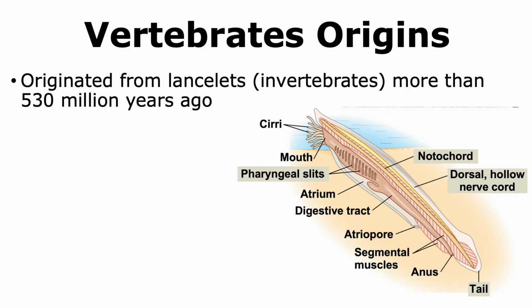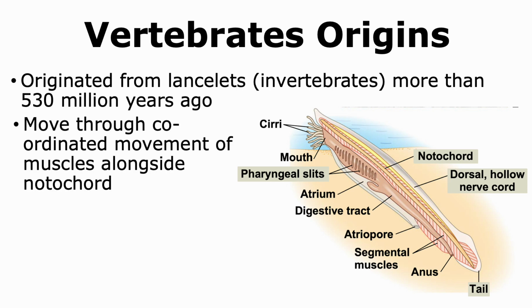Vertebrates originated more than 530 million years ago from cephalochordates called lancelets, which are invertebrates. Lancelets are invertebrates that can move through a coordinated movement of muscles that are alongside the notochord.